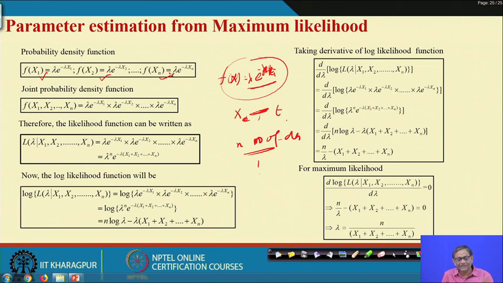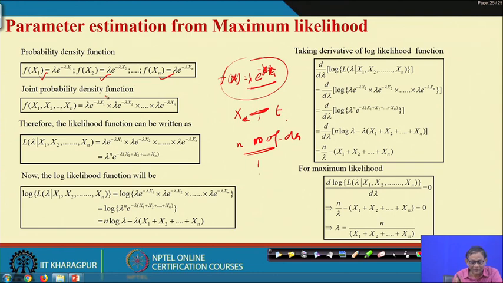There can be many parameters you could choose, but there will be one parameter which makes the data set most likely. So you are not dealing with one density function, but with n density functions of the same type.